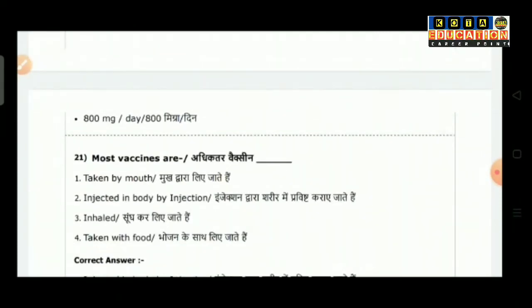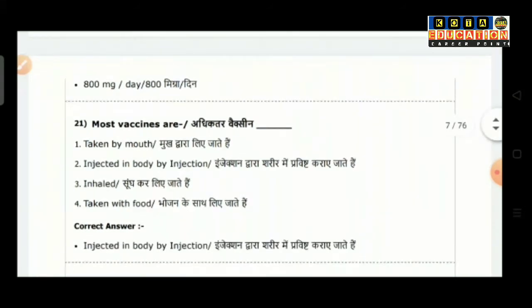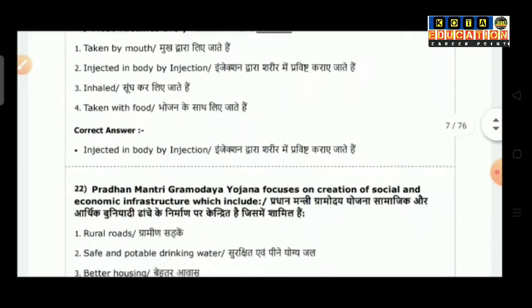Question number 21: most vaccines are. Option 1 is taken by mouth. Option 2 is injected in body by injection. Option 3 is inhaled. Option 4 is taken with food. So the correct answer is injected in body by injection.